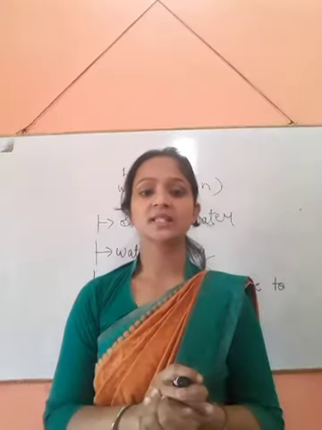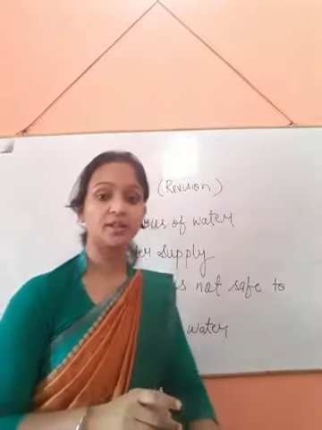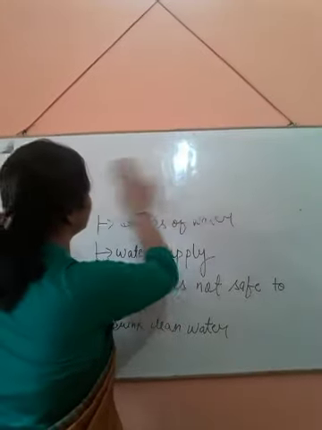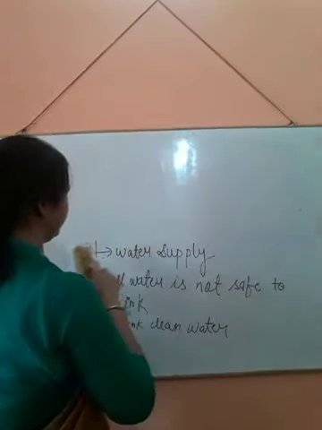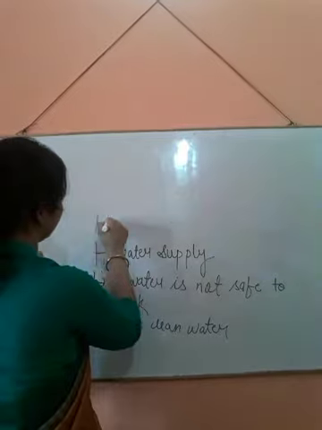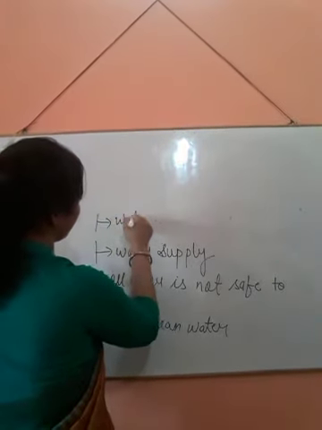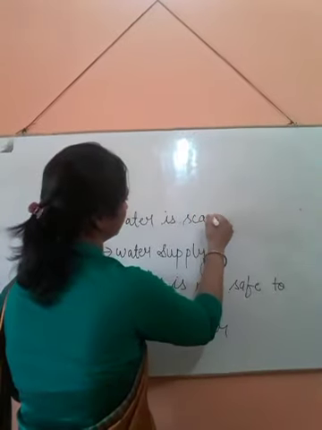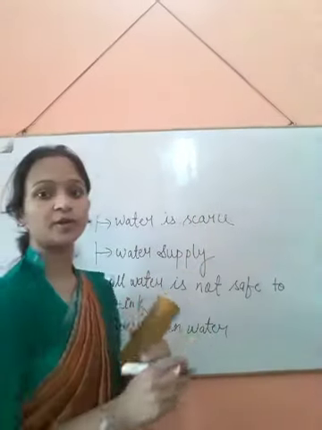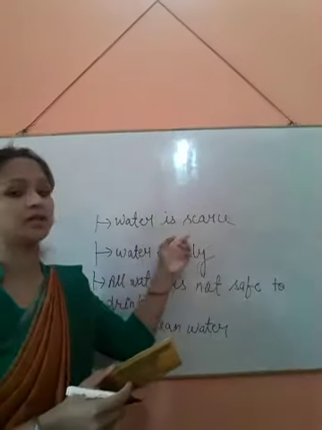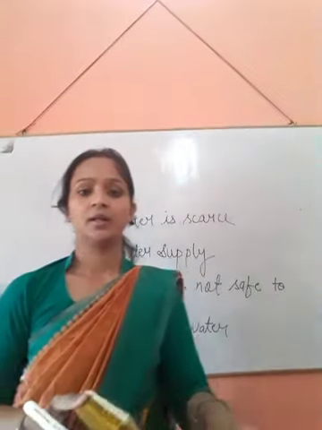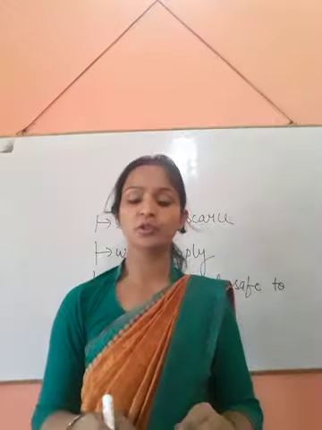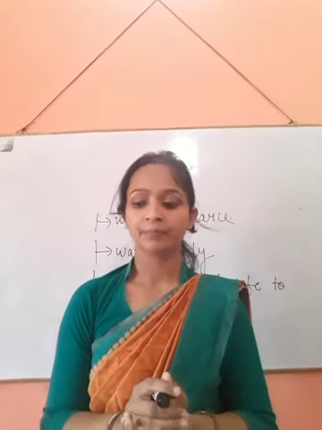Now the next topic is: water is scarce. The earth is covered with more water than land.